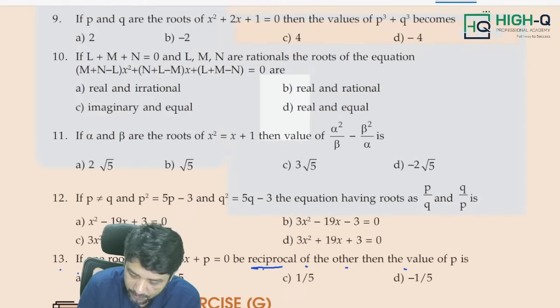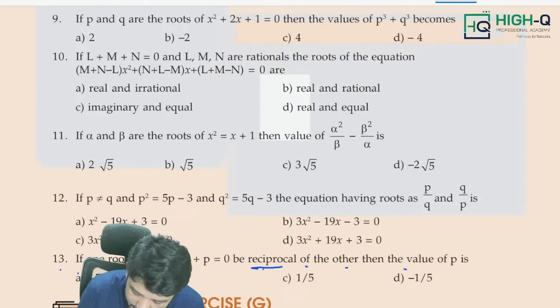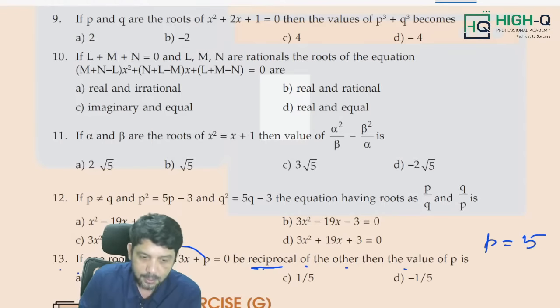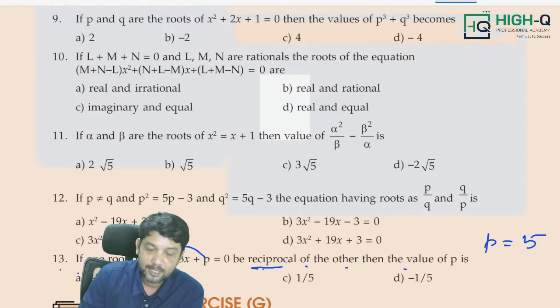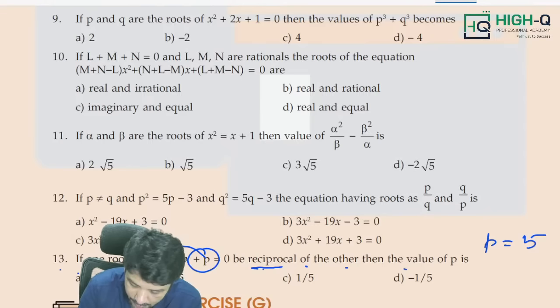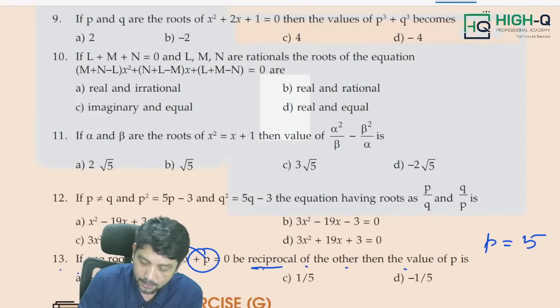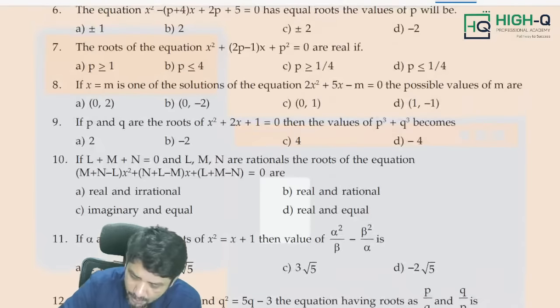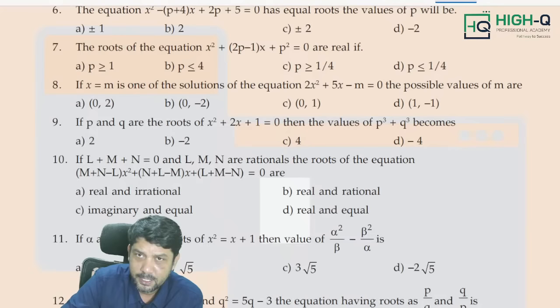Now the meaning of one root is reciprocal of the other. Simply you write p is equal to 5. Is that clear, my dear? That's it. Sir, reciprocal of the other means what? These two are equal, my dear. Next, equal means what? Of course, b square equal to 4ac. That logic we can apply and do it.